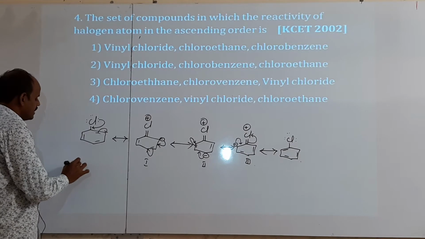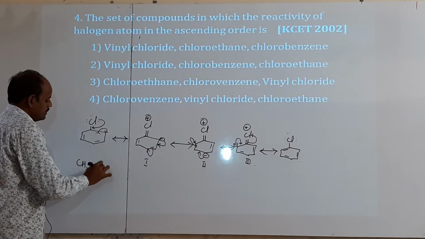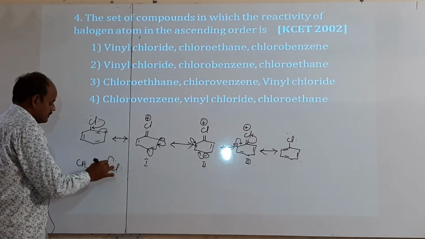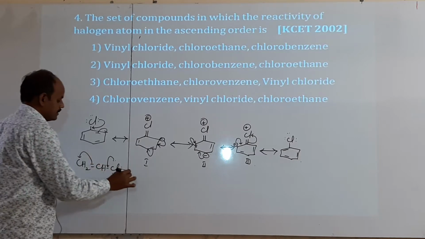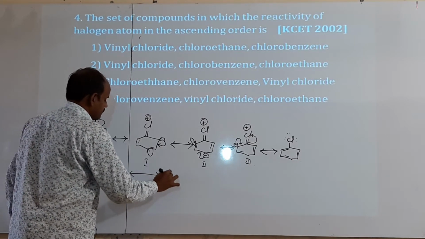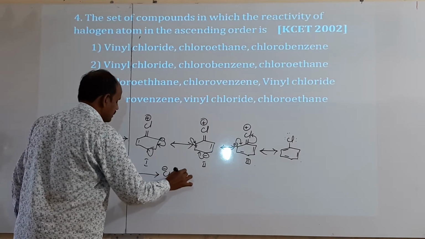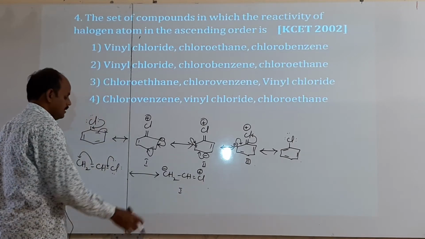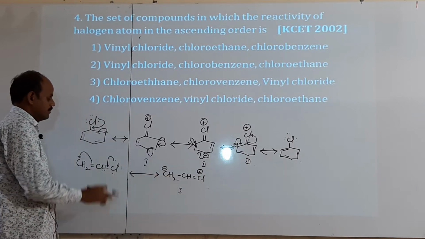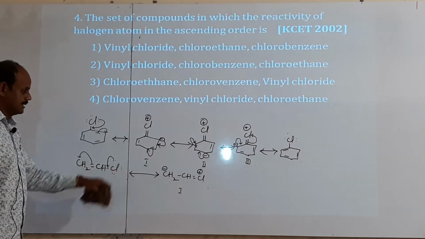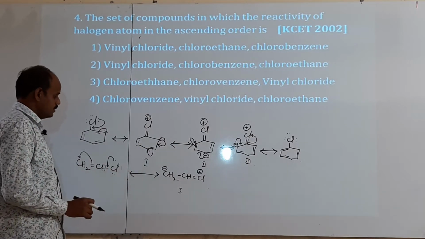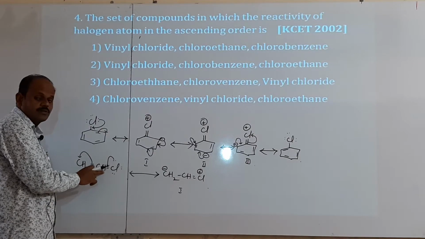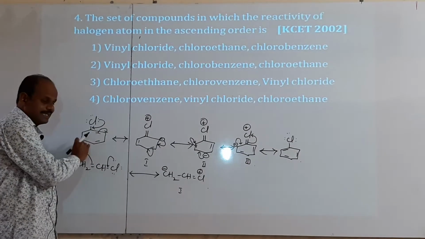Then if you take vinyl chloride, CH2 double bond CHCl. Here also lone pair of electrons are present. Then delocalization of these lone pair and pi electrons, it forms one resonance structure, that is CH2 minus CH double bond Cl plus. Here how many structures are possible? This only. It forms only one structure, but chlorobenzene forms 3 structures. According to resonance theory, which one is more stable? This only more stable. That is chlorobenzene is more stable than vinyl chloride. Means more stable means less reactive.